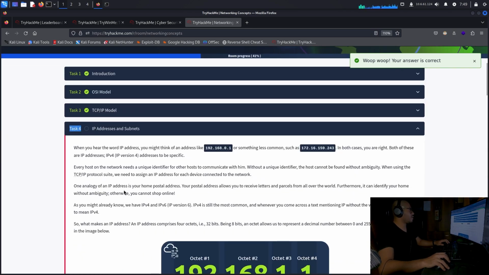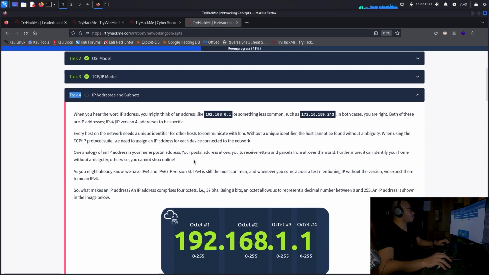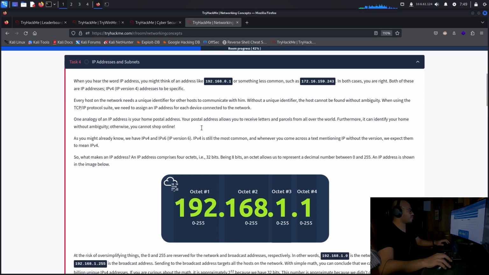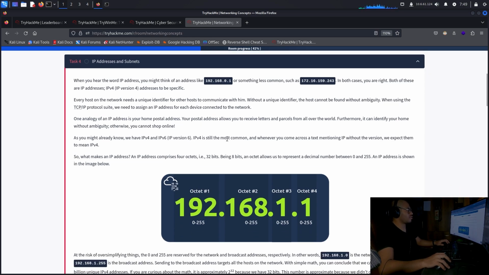Okay, next one. IP addresses and subnets. When you hear the word IP address, you might think of an address like this one, or something less common such as this one. In both cases, you're right. Both of these are IP addresses, IPv4, IP version 4 addresses to be specific. Every host on the network needs a unique identifier for other hosts to communicate with them. Without a unique identifier, the host cannot be found without ambiguity. When using the TCP/IP protocol suite, we need to assign an IP address to each device connected to the network.